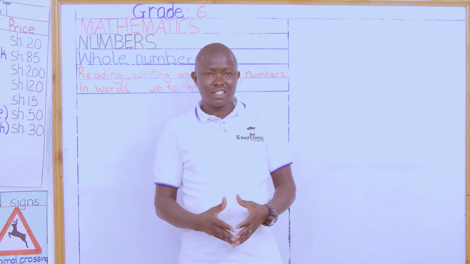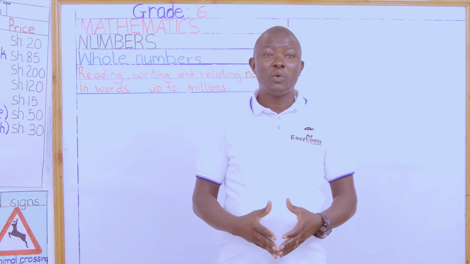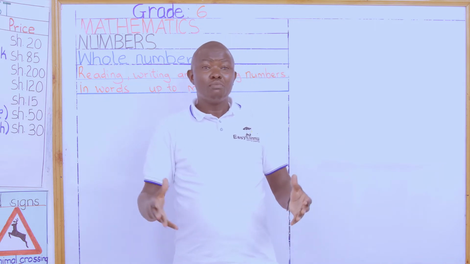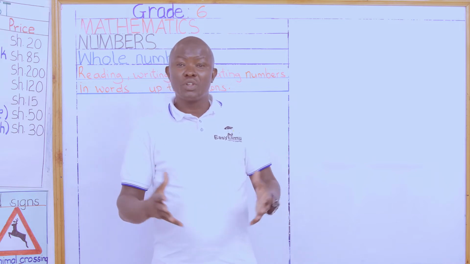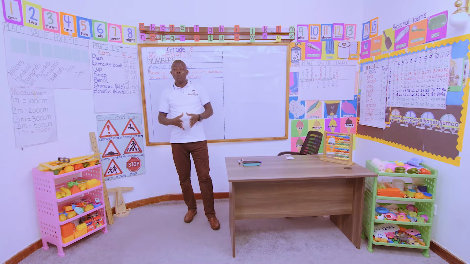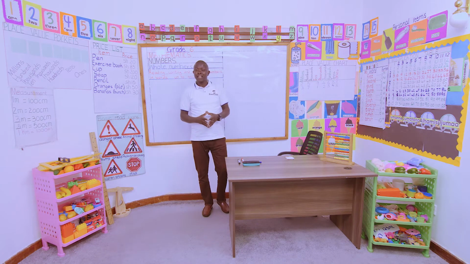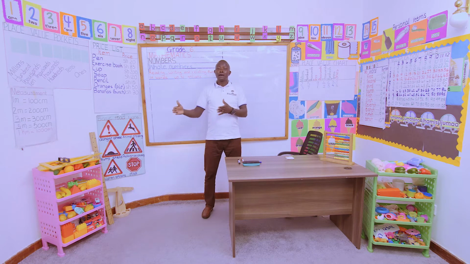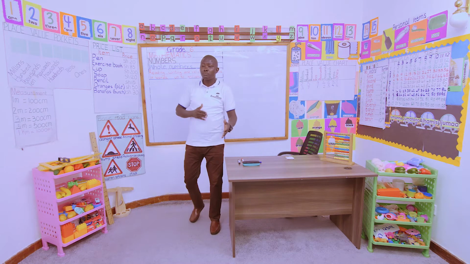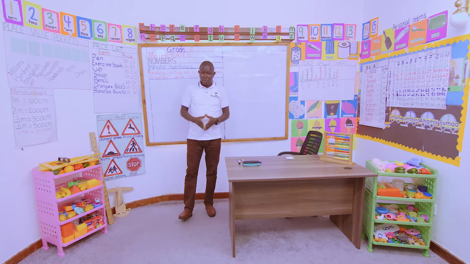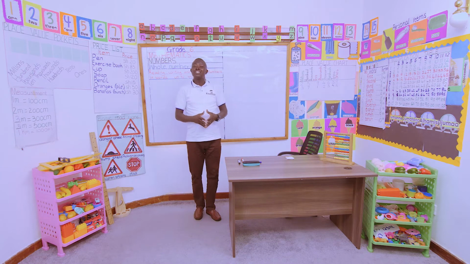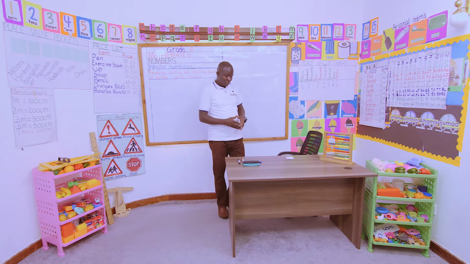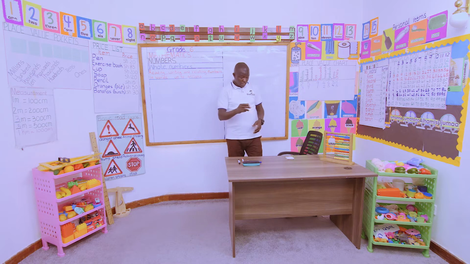And now my question is, how many of you love watching football? And I know the majority of us love watching football. My question, how many players do we have in a football team? One football team has 11 players. Now, I would like you to pick the player numbers that you love, because we have number 1 up to number 11. We have the goalkeeper who is number 1. We have number 2 up to number 11. Now pick the numbers that you love most and write them on our manila paper.